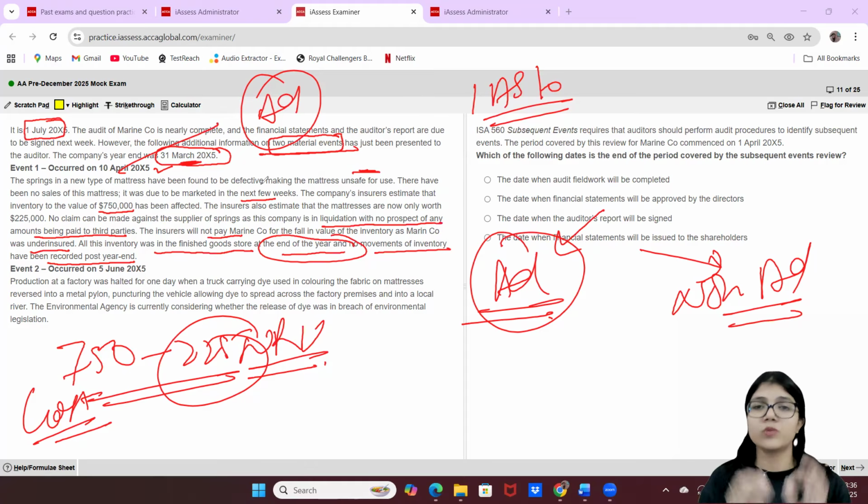Only a disclosure will be there in the financial statements that there was a fire that occurred on the 2nd of April that damaged the goods, and this was the amount of the damaged goods. That's all. That's the disclosure that you have to put. But the financial statements won't be amended. That means that you would not have to reduce the value of the inventory that was damaged by the fire, because the fire condition did not exist prior to the year end. This is the basic difference between adjusting and non-adjusting events. I've just told you in a summary format.